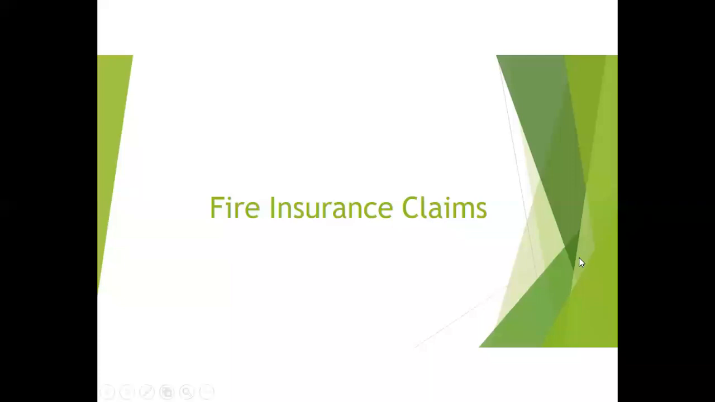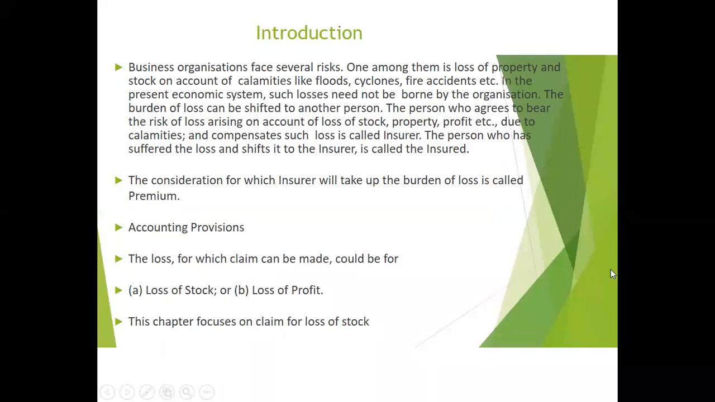Today we'll discuss the fire insurance claim theoretical aspects. So in a business organization, they will face several risks, and one among them is loss of property and stock on account of calamities like floods, cyclone, fire accident, etc. So in the present economic system, such losses need not be borne by the organization. The burden of loss can be shifted to another person.